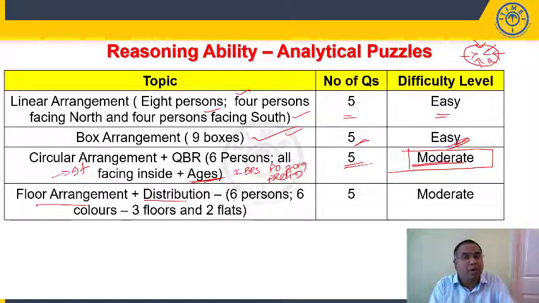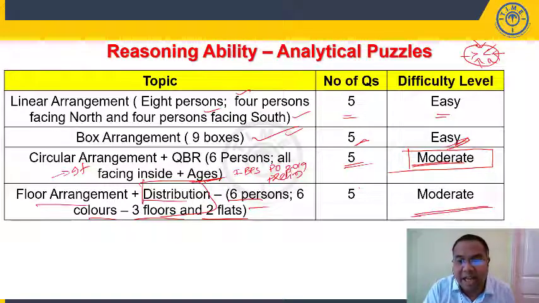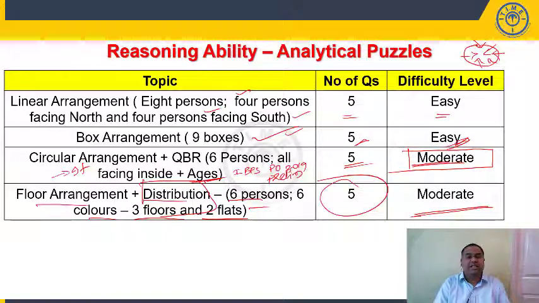Generally, you find a floor plus distribution combination of questions in your main exam. There, in the main exam, we have 8 persons, 8 colors, 4 floors and so on. But here we have 6 persons who like 6 different colors, and we have 3 floors and a 2 flats arrangement. Because of this distribution, this can also be classified as moderate. We can find 5 questions from floor arrangement plus distribution.